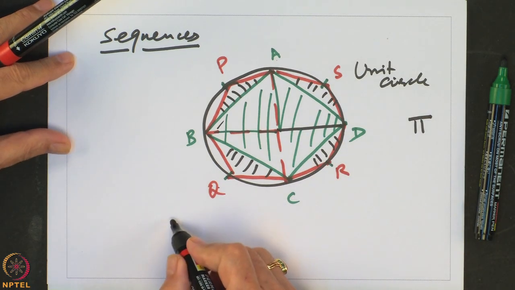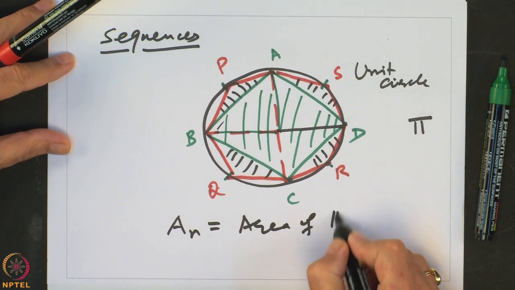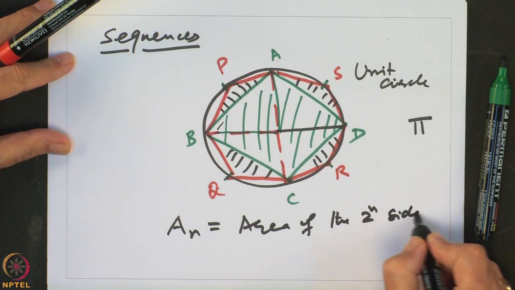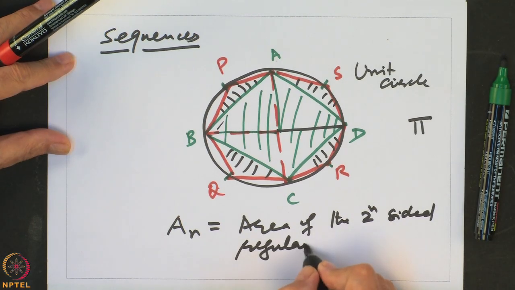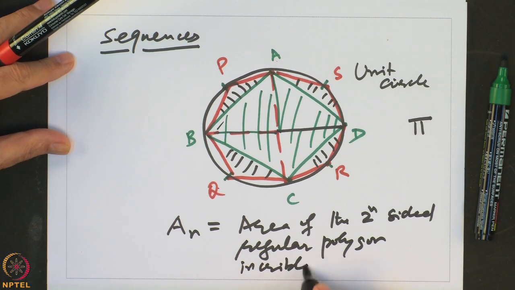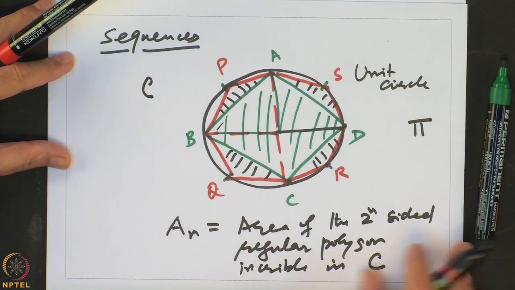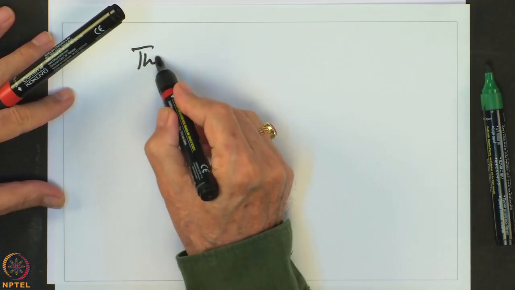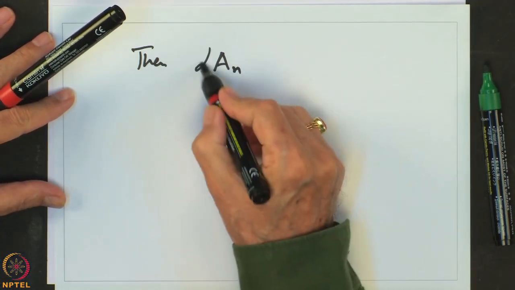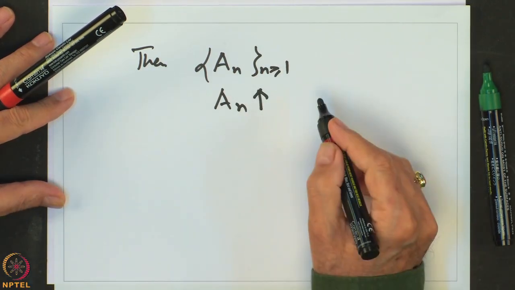So, what we are saying is, if we write A n equal to the area of the 2n-sided regular polygon inscribed in C, where C is the circle, then this A n is a sequence of numbers, and it is quite clear that A n is monotonically increasing.